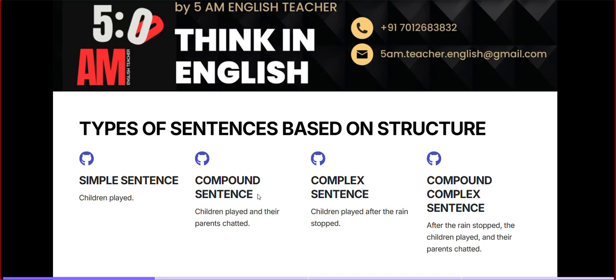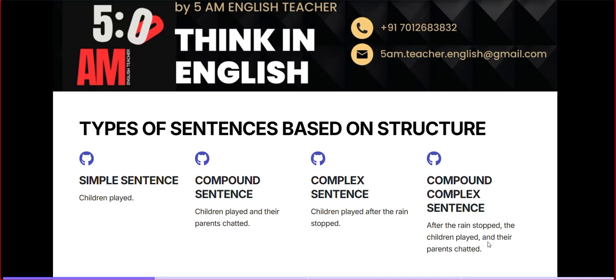But in the last part, a huge complexity is there. We are combining all these details in a single sentence. So, after the rain stopped, the children played and their parents chatted. Right here we have a part of a complex sentence and a part of a compound sentence as well. That's why it is called a compound complex sentence. Okay?